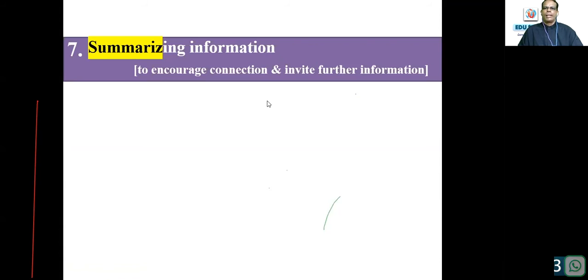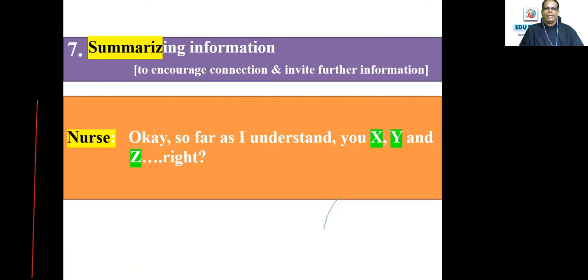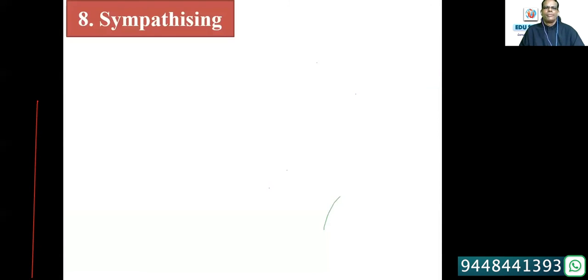Summarizing information to encourage connection and invite further information. Even when you are summarizing the information, if a patient wants to interrupt, give the chance to interrupt and give further information. That will be assessed as well. So the nurse can say, okay, so far as I understand, you X, Y, and Z. Right? From the very beginning, you can follow this sequence, like 1, 2, 3, 4. Even when summarizing, you will use that.